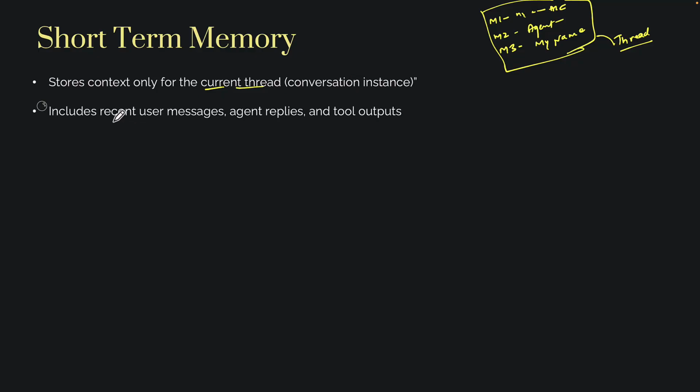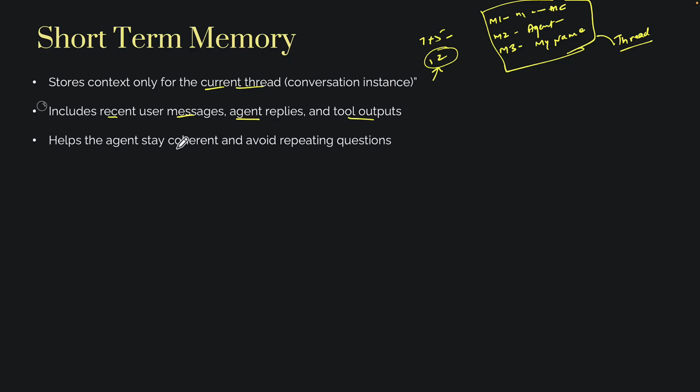It says it includes the recent user message, agent reply, and tool output. Everything, as I said, message 1, 2, 3, all falling under one thread. So the memory keeps track of everything that happened in the conversation: what you said, what the agent said, and what tools like calculators and databases produced. Let's say you ask, what is 7 plus 5? And the agent says it is 12. Later, if you ask what was the answer to the last question, it can say, the answer to the last question was 12, because it is maintaining that context within the thread.